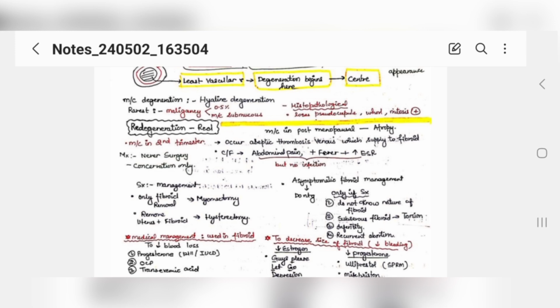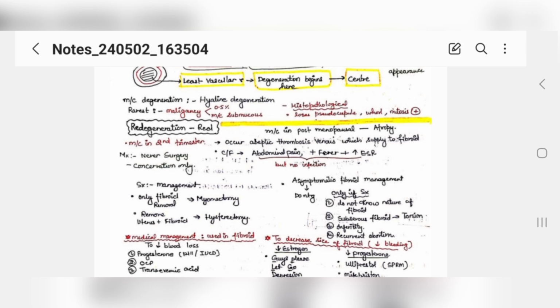So the patient will present to you with abdominal pain, okay, and fever and high ESR, but there will be no sign of infection in that patient because it is an aseptic thrombosis. Okay, so in these cases we never do surgery. What do we always do? Conservative treatment.